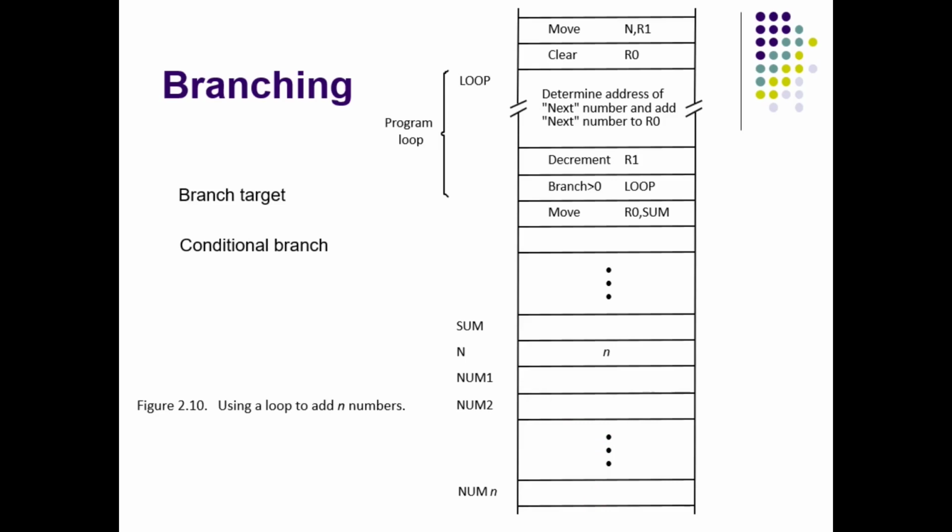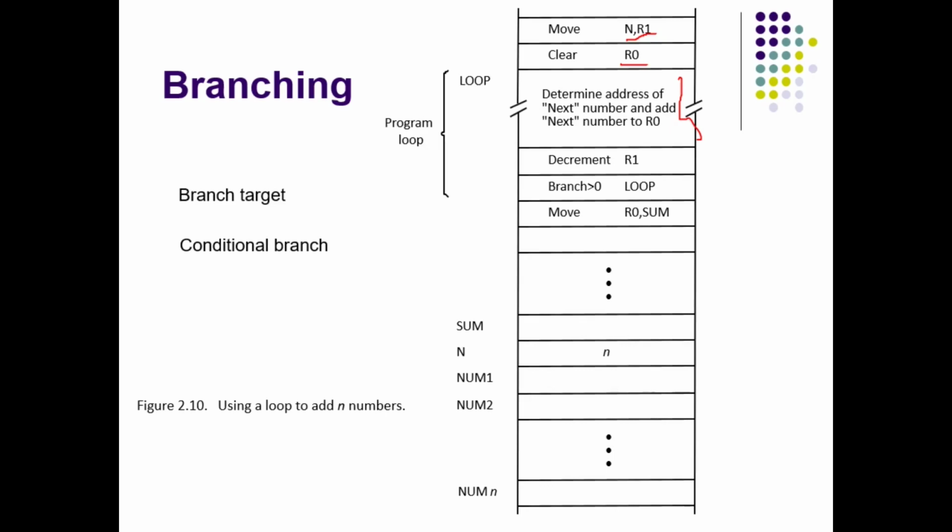Now, how exactly does branching work? We will initially see the perspective of a program, then we will see how exactly it works in the processor. So look at the program he has written. He has stored the n value in R1. That means R1 will have the total number of numbers present to add. Then he will make R0 as 0. The trick is very simple.